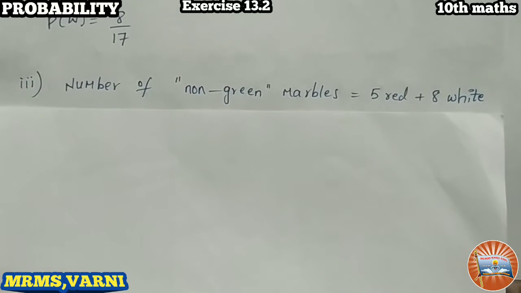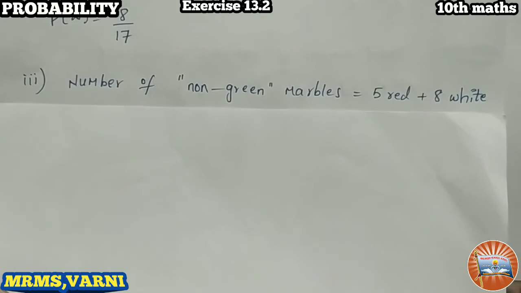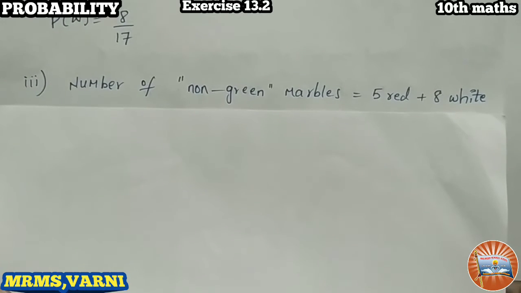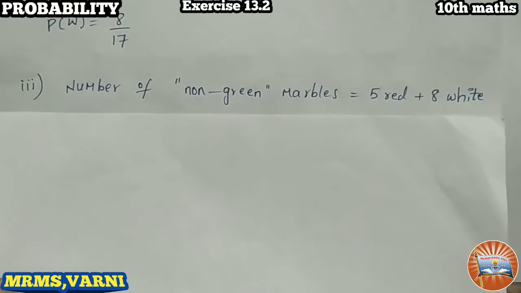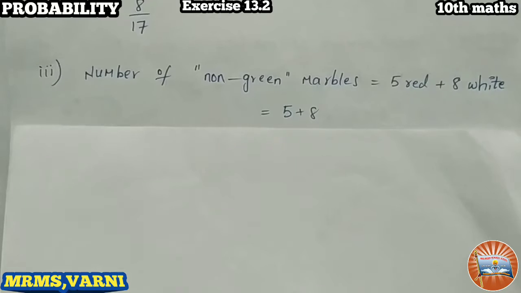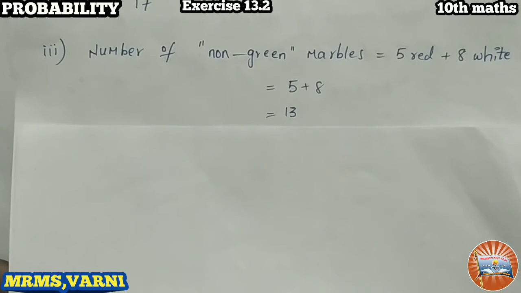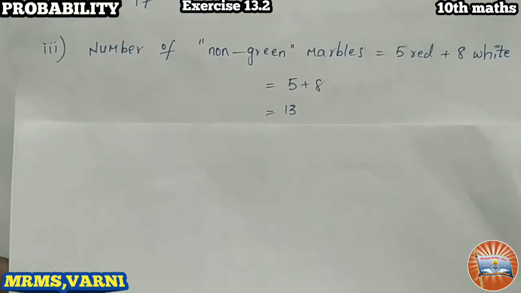We have 5 red plus 8 white marbles. So these are non-green marbles, isn't it? And 4 green marbles actually we have. So we are finding the non-green marbles probability. Okay. So we have 5 red marbles plus 8 white marbles. These are non-green marbles. I hope you understand. Right. So 5 plus 8, 13 marbles we have non-green. Okay. 13 non-green marbles we have.